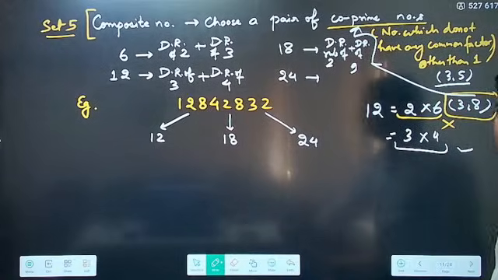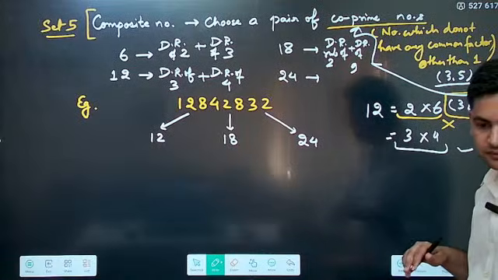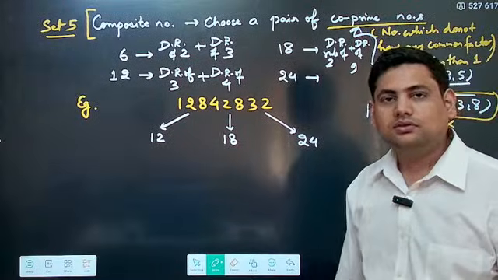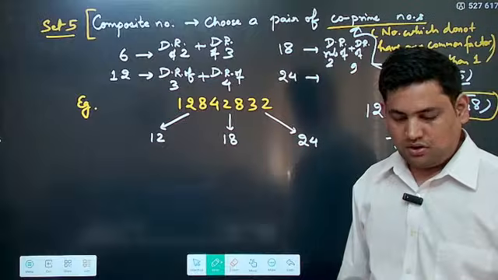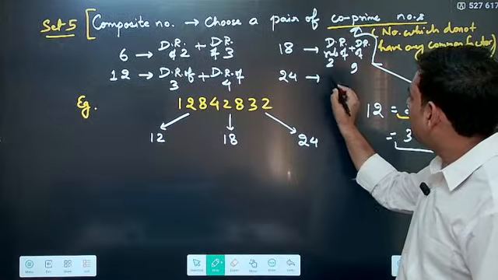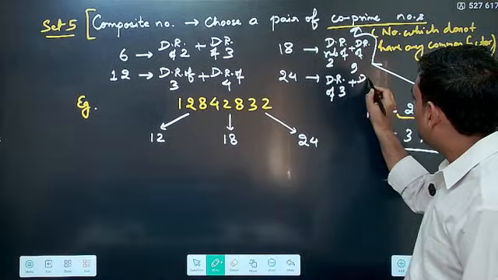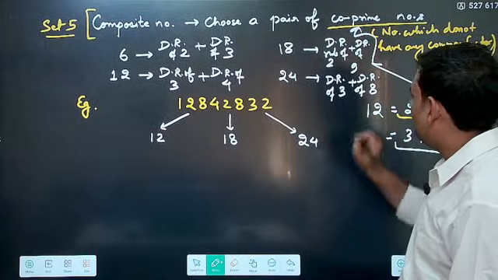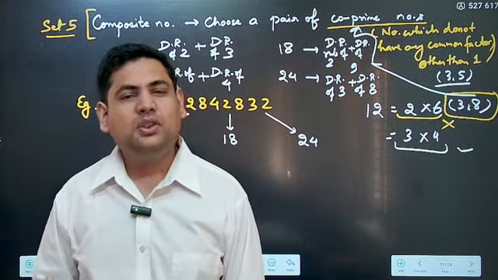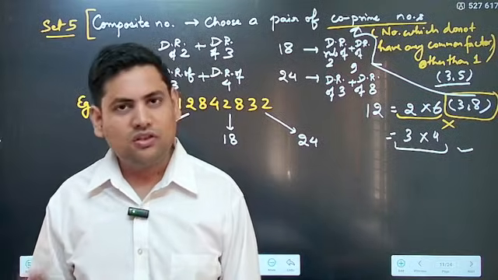What should be the two numbers? 24 can be written in many different ways. Okay, so what will it be? It will be simply the divisibility rule of 3 plus the divisibility rule of 8. Why? Because 3 and 8 are co-prime numbers. Otherwise, if you try to take 6 and 4, they have a common factor. So those are not allowed. 12 and 2 also have common factors.